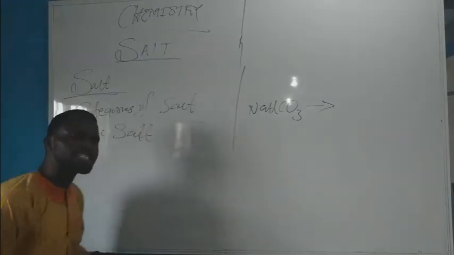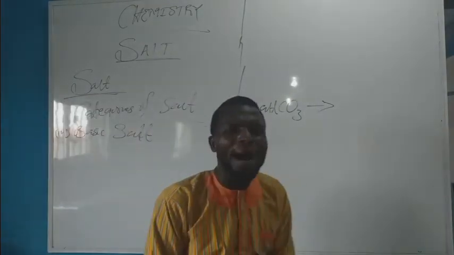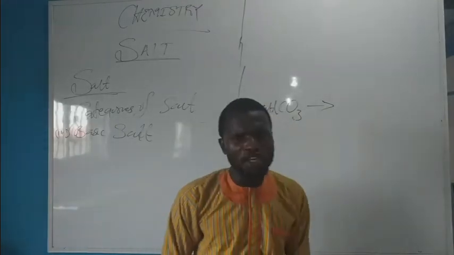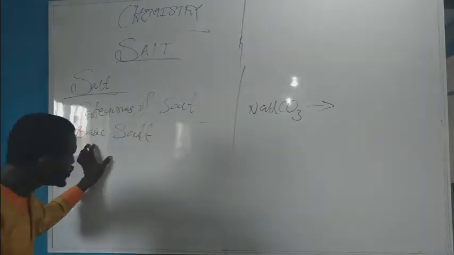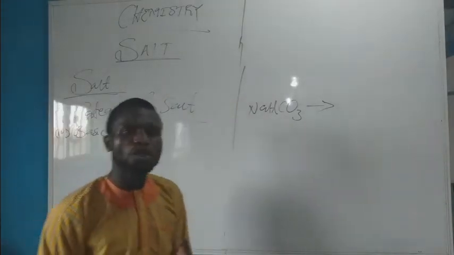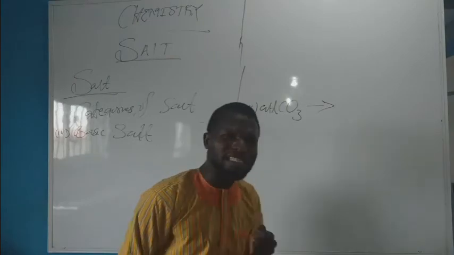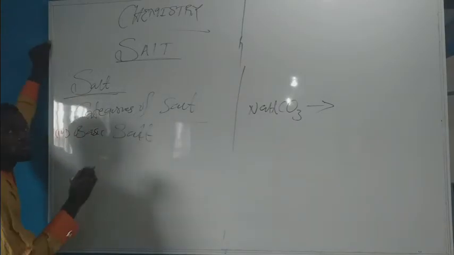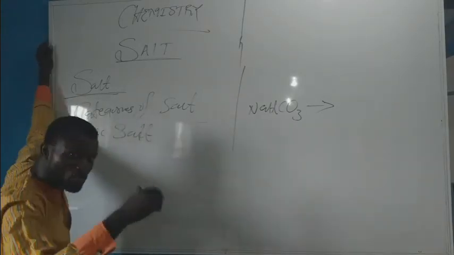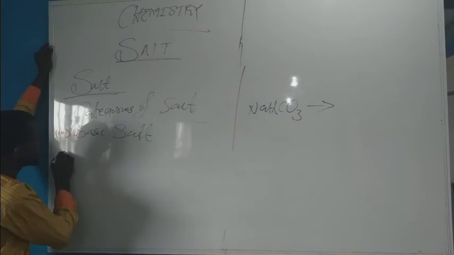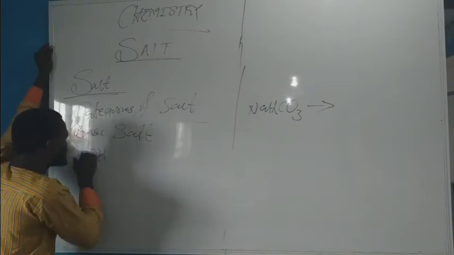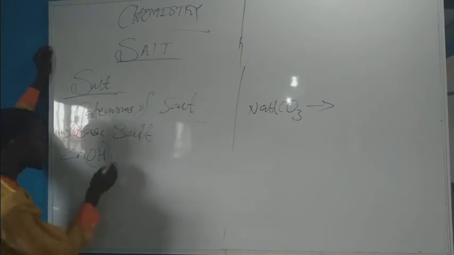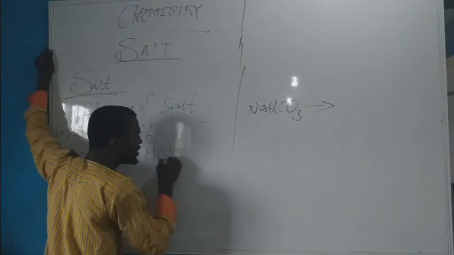So a basic salt tends to be formed by a polyacid alkaline, in that it is obtained when the hydroxide ion available in a given molecule of an alkaline is partially replaced by the anion of an acid. Example of a polyacid alkaline or polyhydroxic alkaline: let's use zinc hydroxide. This is a dihydroxic alkaline or diacid base. Now zinc hydroxide plus what? HCl.